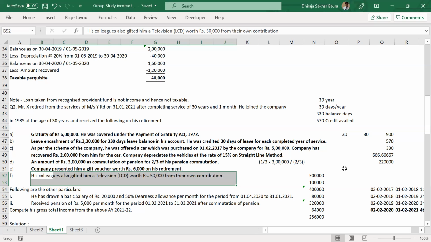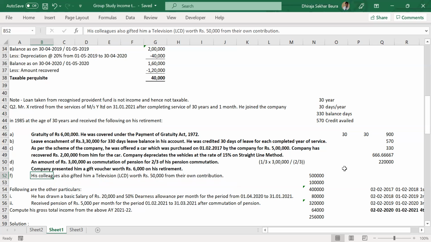What about joining bonus? Joining bonus is also not disclosed in the salary slip. Who said? Joining bonus is taxable. No, joining bonus is included in the salaries. Sometimes it is left out by mistake. Even if it is not included, it is still taxable because it will be reflecting in your 26AS. Absolutely correct. Your Form 16 will definitely have it.